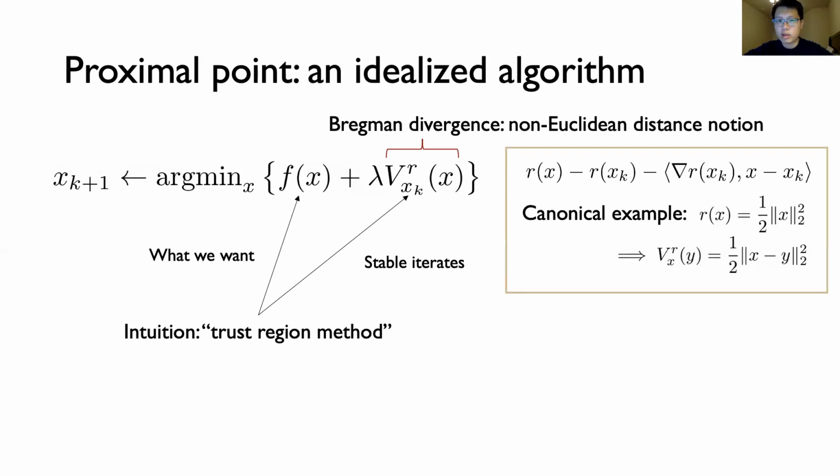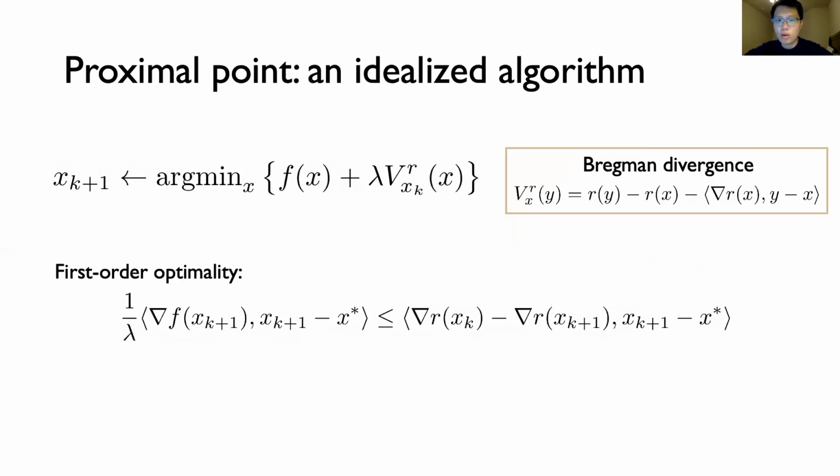We now formally define the Bregman divergence. It's simply the difference between r of x and a linear approximation of it from a point xk. And when r is convex, the divergence is always non-negative. And when it's further strongly convex, the divergence grows at least quadratically with the distance. If this is your first time seeing this, it's useful to keep the example when r is just the Euclidean quadratic regularizer in mind. And in this case, the divergence is the Euclidean distance squared. We'll leave the definition of divergence here for convenience.